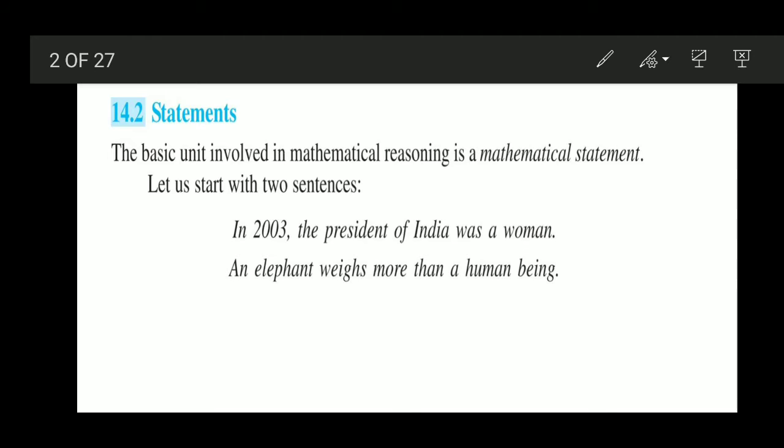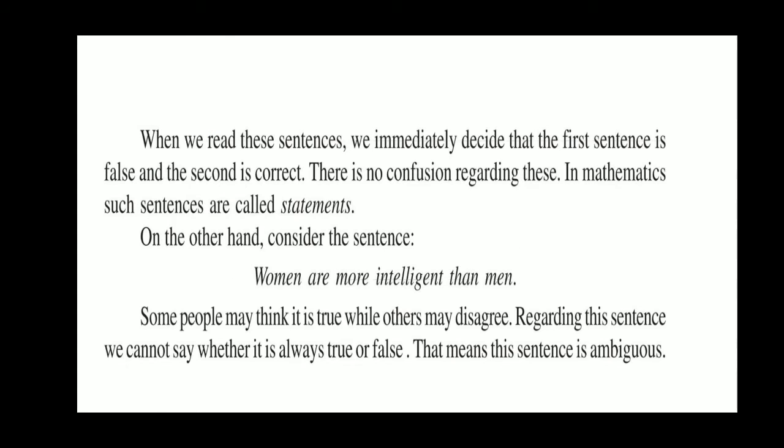Basically, a mathematical statement is a kind of sentence which is either true or false. For example, in 2003, the President of India was a woman. An elephant weighs more than a human being. There are two sentences given, and after reading them, we know that the first sentence is false, but the second one is correct.